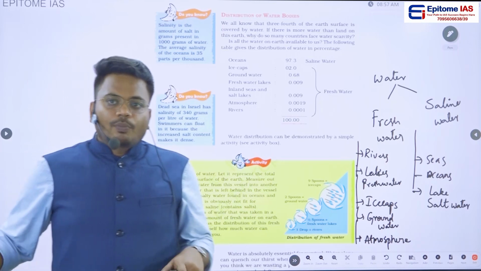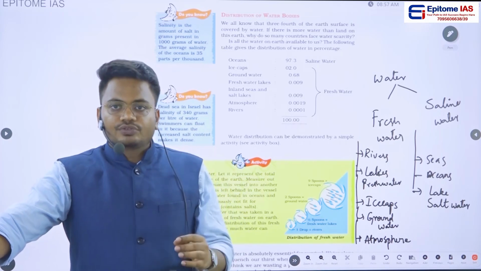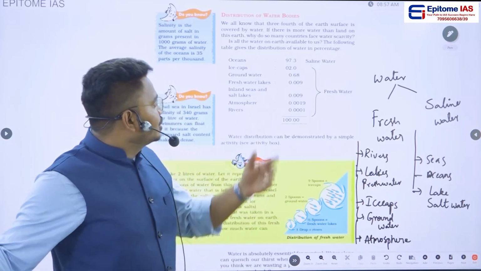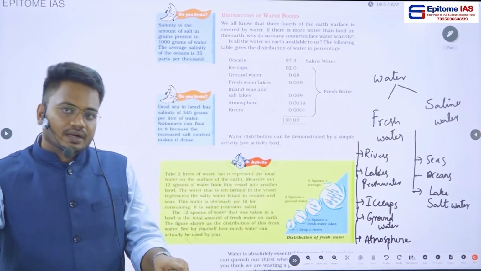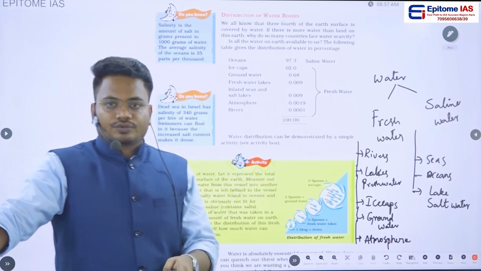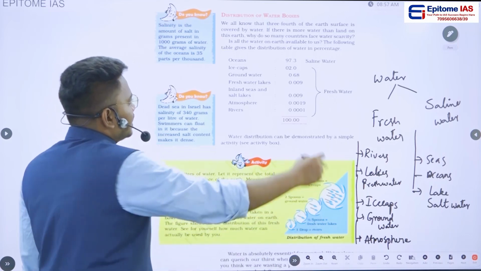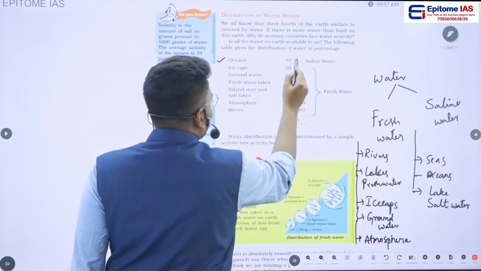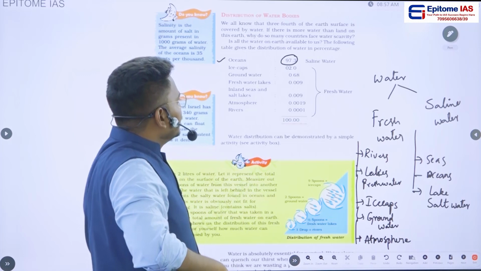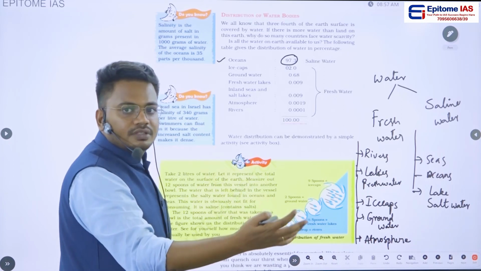Now the point here is, in this particular chapter we are going to see the distribution of fresh water and saline water, or overall the distribution of water bodies present on the earth. So we are going to see how much percentage of water is present in each particular source. Out of 100%, the majority of the water is present in oceans. In oceans you can see 97.3% of the water available on the earth, and we know that oceans are the sources of saline water.